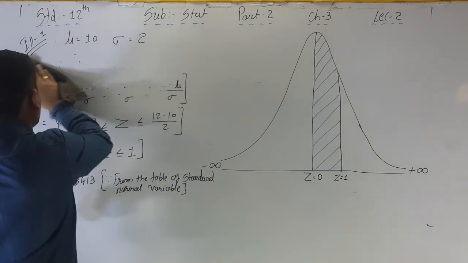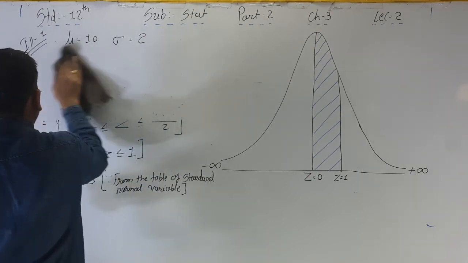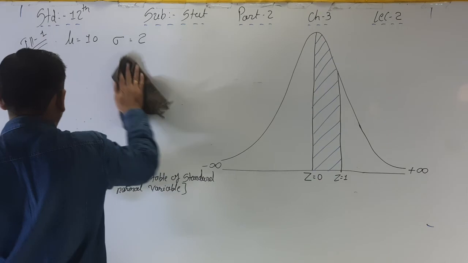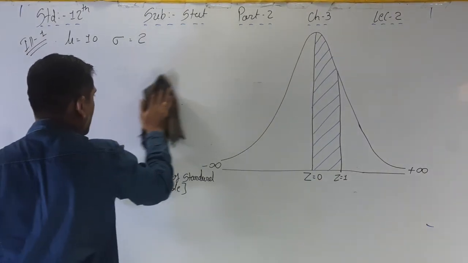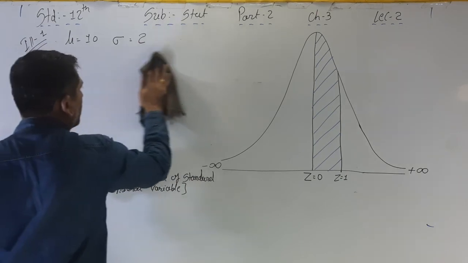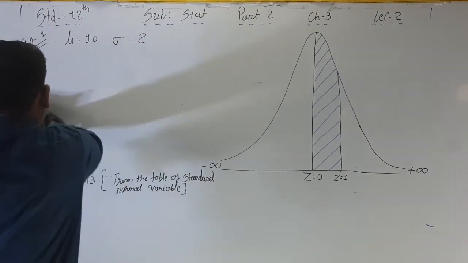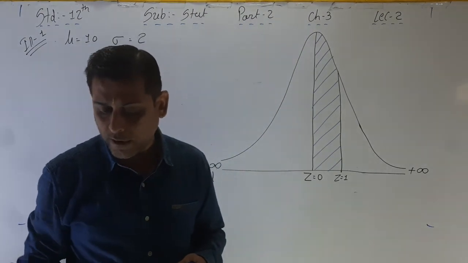Now I am writing out here the second point. Second point, the probability that we have to find out.